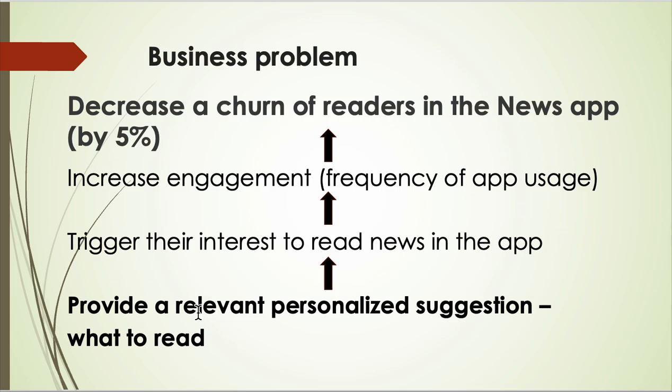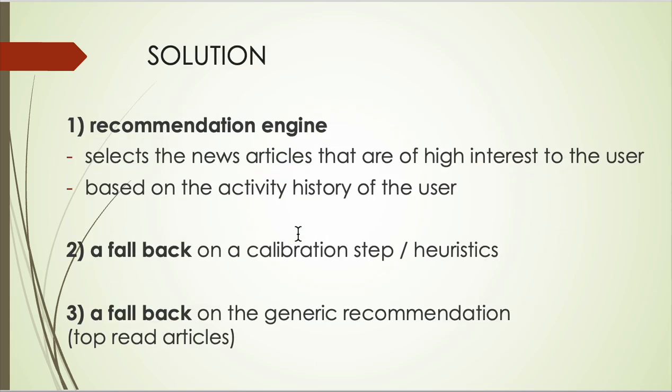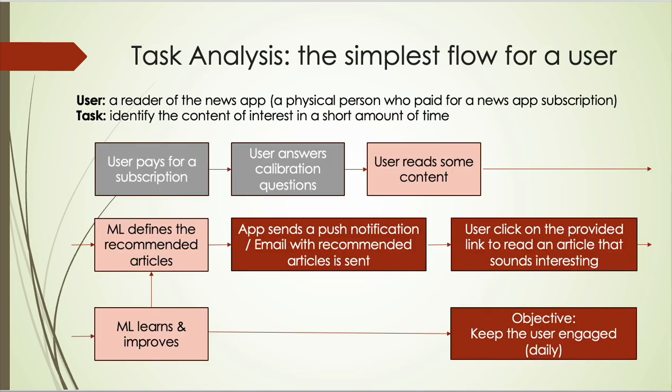And how do we do that? It's by providing a relevant, personalized content suggestion, what article to read. And a quick note on the solution: that is a recommendation engine that selects the articles that are of high interest to the user based on the historical activity of the user. There is a fallback. If the recommendation engine didn't work, we can have a fallback, but today we're going to focus on the recommendation engine itself.